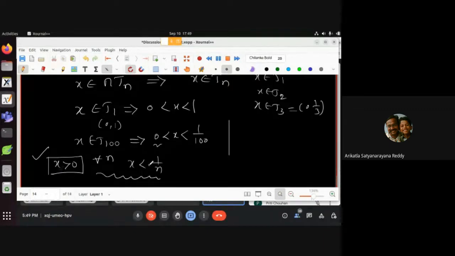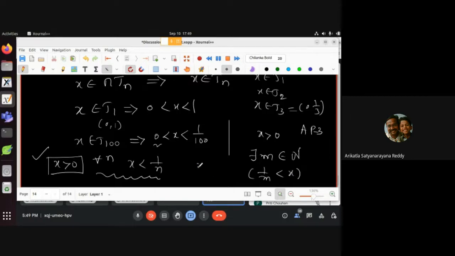ये पॉजिटिव नंबर, less than 1 upon n. Sir, there is an m, a positive number, such that 1 upon n is less than x, right? That means there is an m belongs to N such that mx is positive. AP3 क्या बता रहे हैं? AP3 बता रहे हैं x is greater than 0, there is an m belongs to N such that 1 by m is less than x.